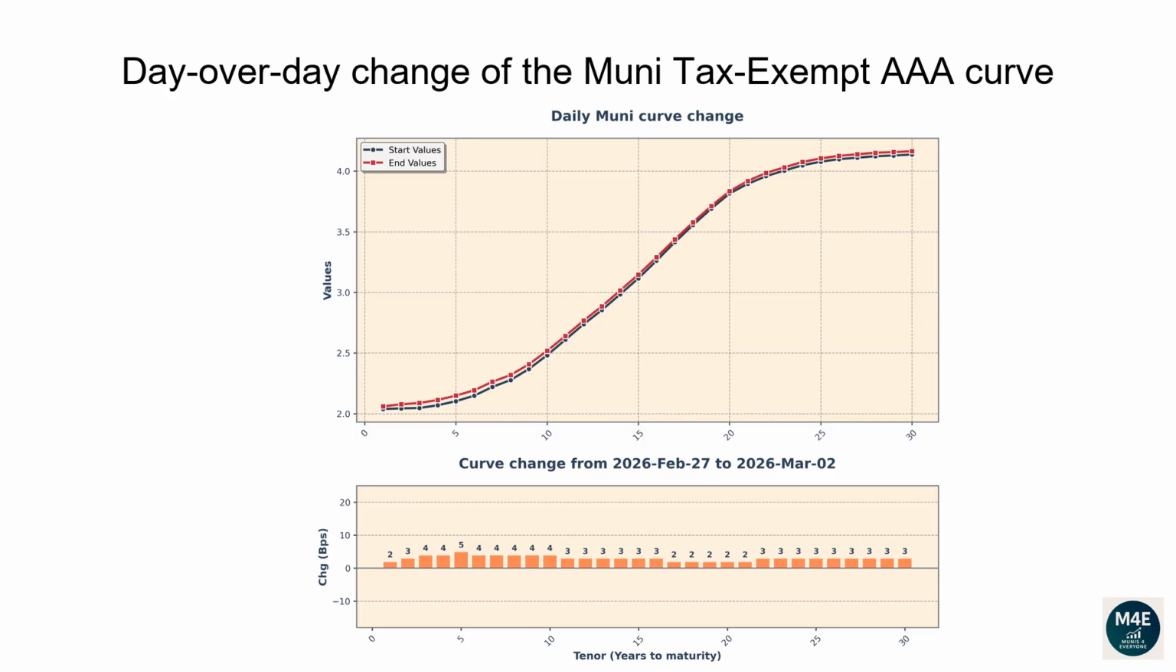The one-year tenor changed 8 basis points. The 2-year tenor changed 8 basis points. The 5-year tenor changed 11 basis points. The 10-year tenor changed 13 basis points. The 20-year tenor changed 7 basis points. The 30-year tenor changed 7 basis points.